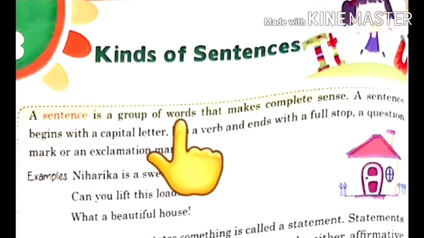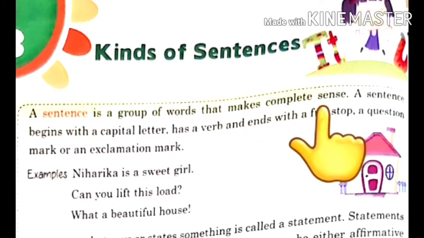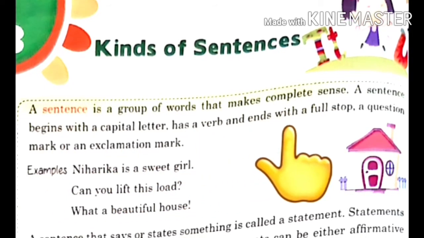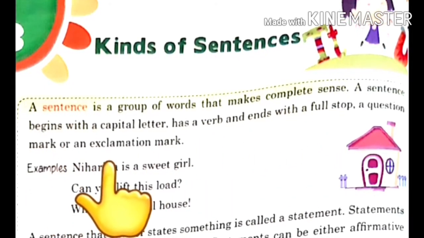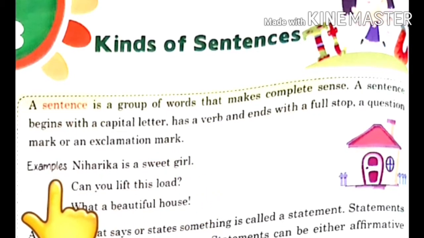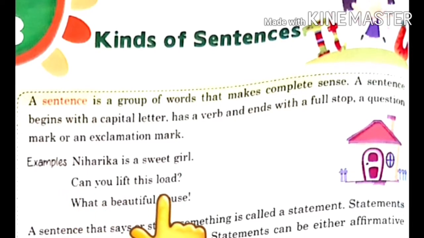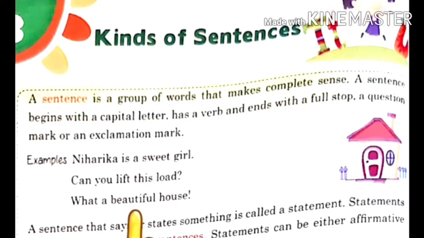A sentence is a group of words that makes complete sense. A sentence begins with the capital letter, has a verb, and ends with the full stop, a question mark, or an exclamation mark. Examples: Niharika is a sweet girl. Can you lift this load? What a beautiful house.